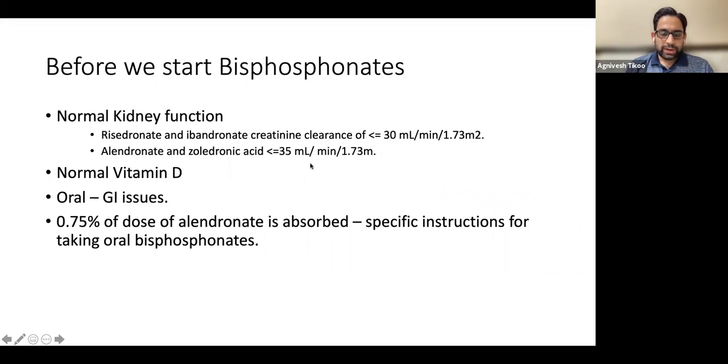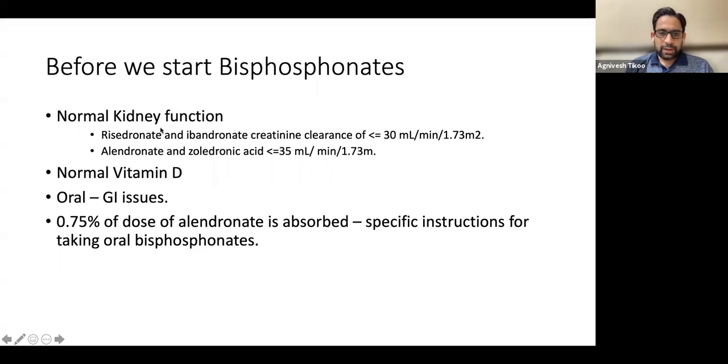So you cannot give in renal compromised situation. Now, the newer drug denosumab has an advantage that you can give it in a creatinine clearance of between 15 to 30 ml, which is sort of stage 4 CKD. You can still give it in that, but stage 1 to 3 CKD, bisphosphonates can be given with very close supervision for treatment of osteoporosis.